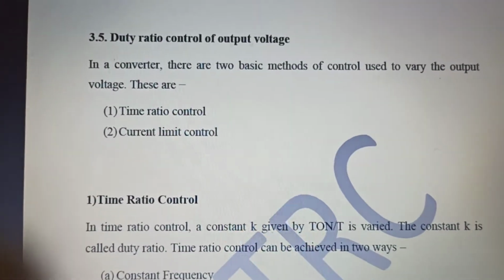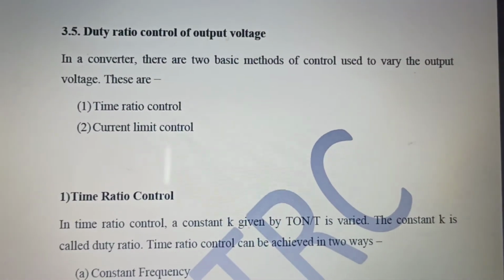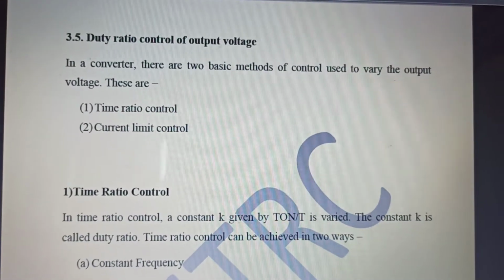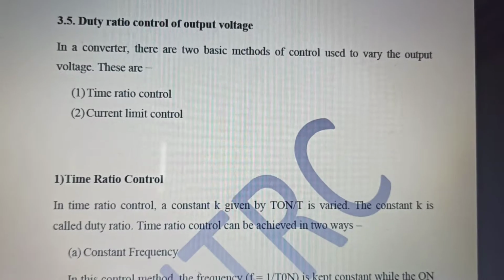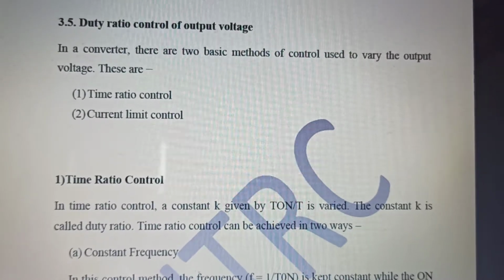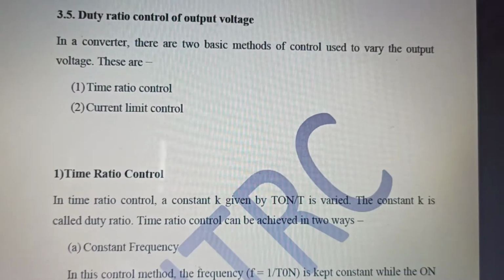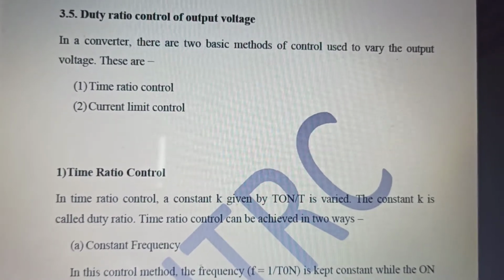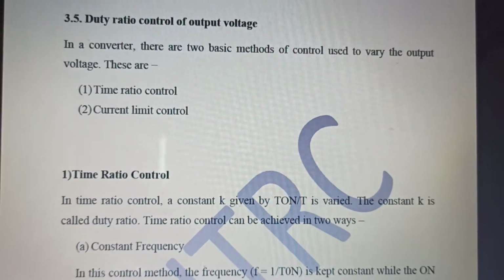Now coming back to the duty ratio control of output voltage, the first control that is very easy and interesting to follow is the time ratio control. What is the time ratio control? We are all well versed with the term.